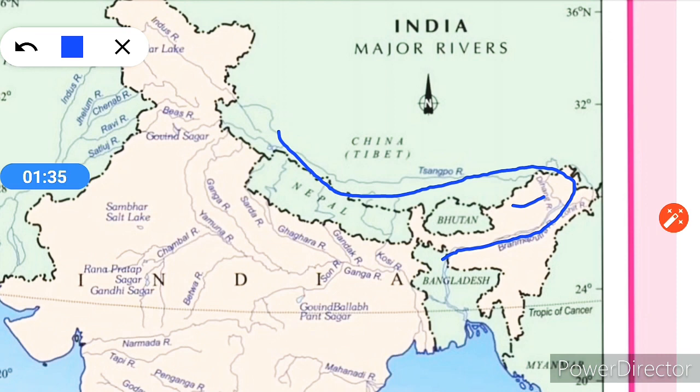Unlike other Indian rivers, the Brahmaputra is marked by huge deposits of silt on its bed, causing the river bed to rise. And in this way, finally, the Brahmaputra goes into the Bay of Bengal.